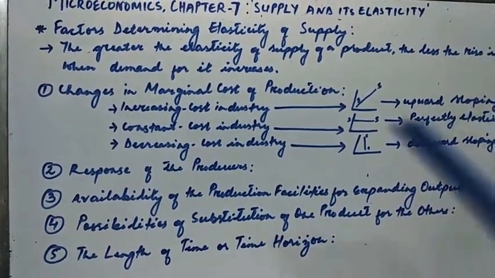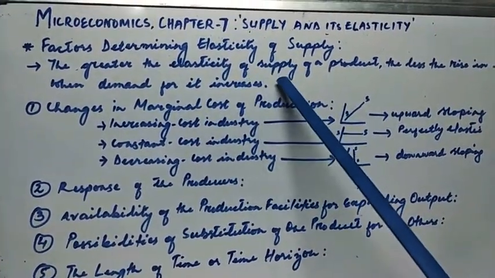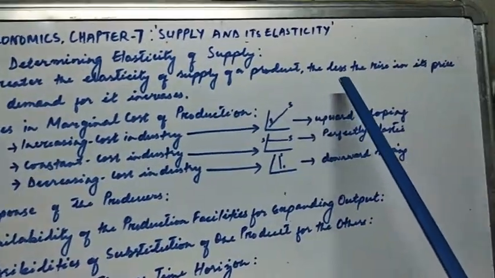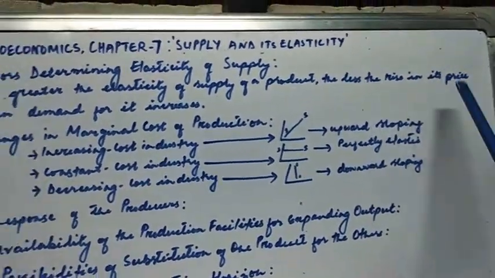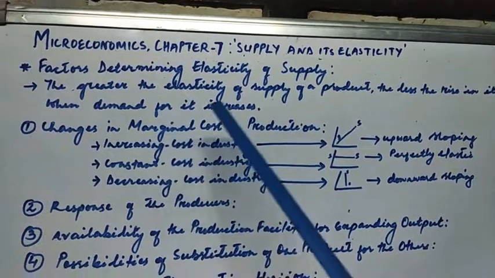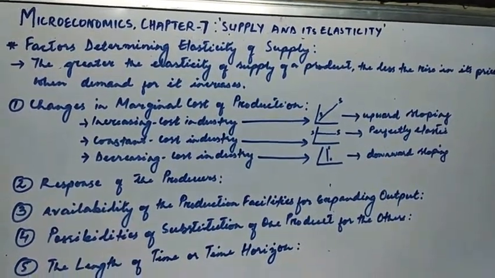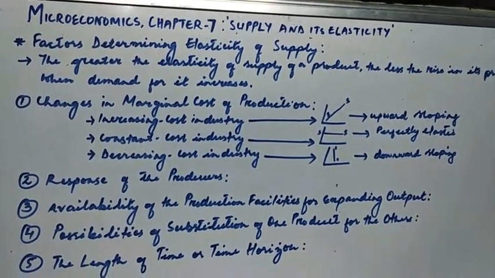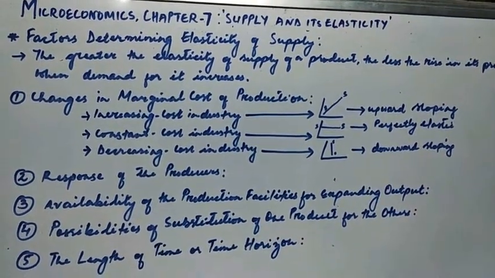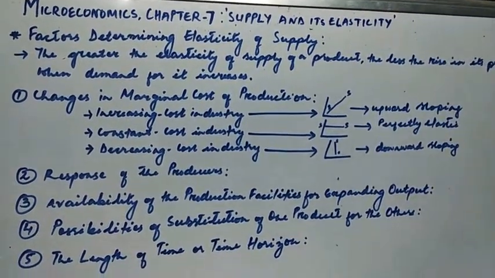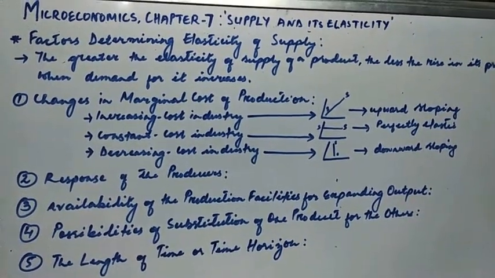So the greater the elasticity of supply of a product, the less the rise in its price when demand for it increases. So when demand increases, how the price of a product is determined depends on the elasticity of supply. That is what it means.